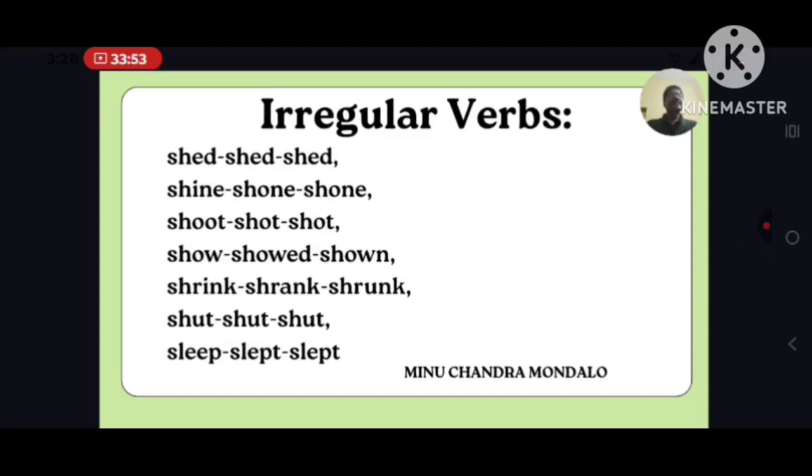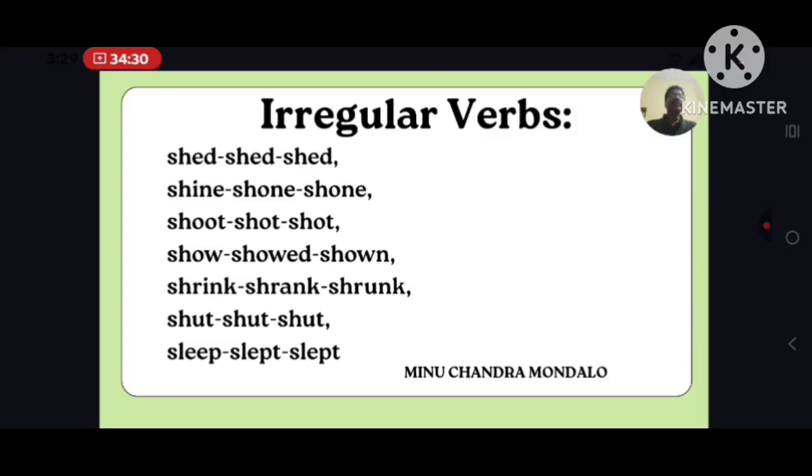Shed, shed, shed. Show, showed, shown. Shut, shut, shut. Sow, sowed, sown.